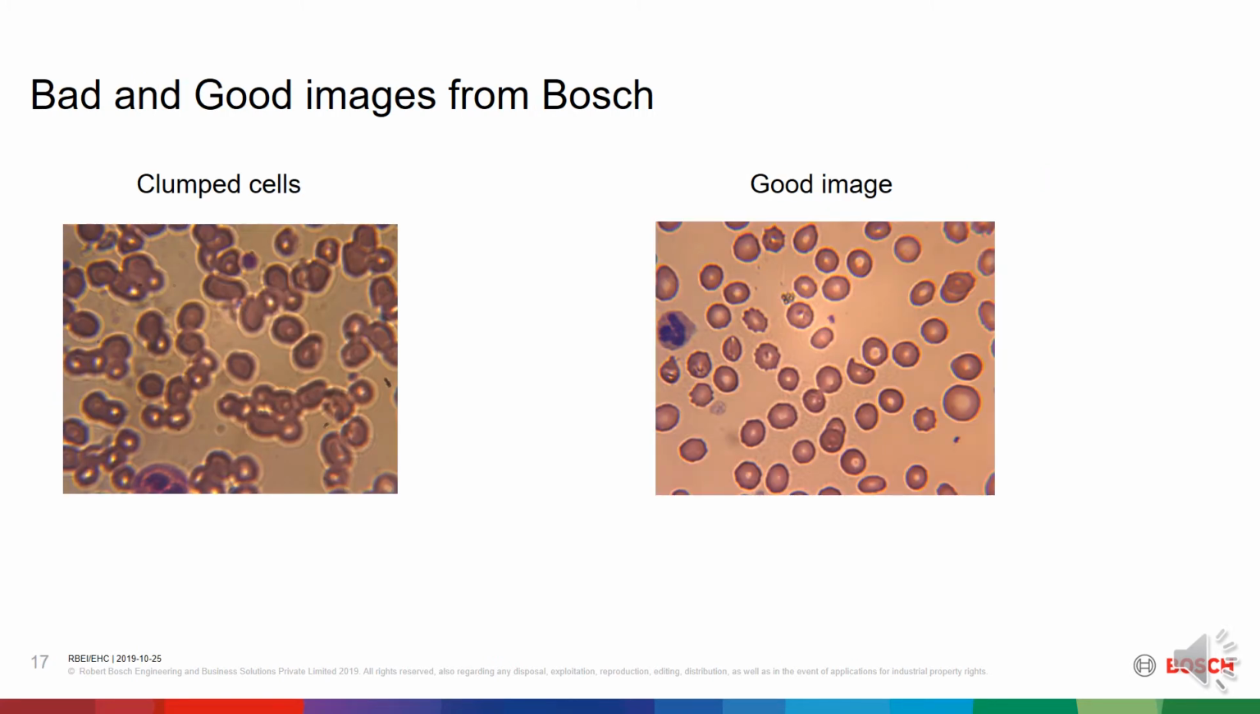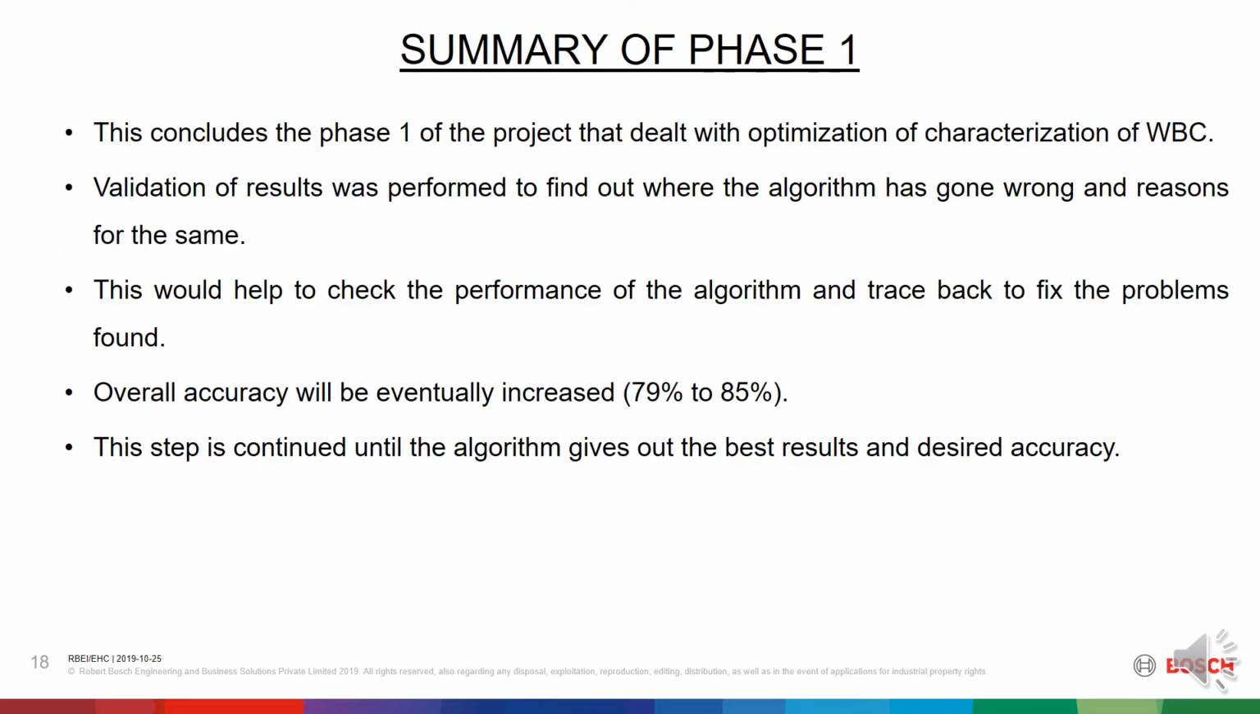These are the examples of good and bad images. In the first image, cells are clumped, image is blurred, air bubbles are seen, WBC is present at the edge, and hence it's a bad image. Whereas in the second image, cells are discrete, WBC is clear and crisp, no air bubbles, and hence it's a good image.